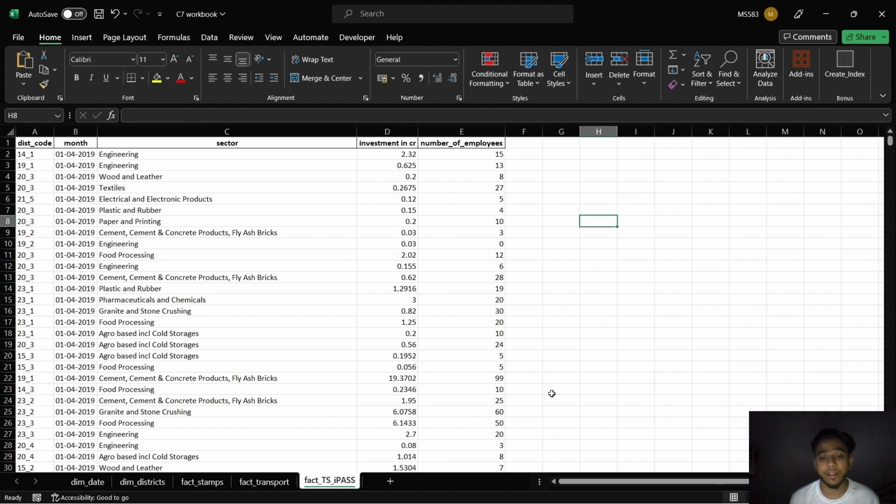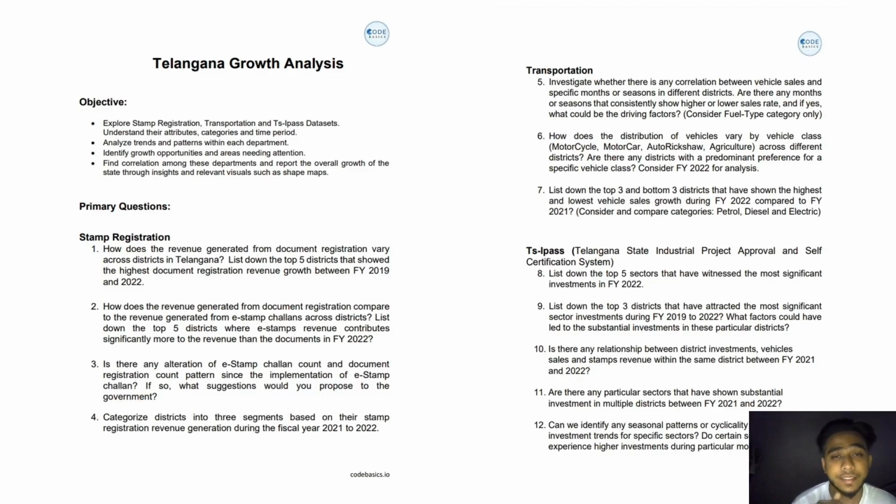And the data sets they have given us are incredible and well organized, with dimension tables that provide context and fact tables driving the data. It's like having a roadmap to understanding Telangana on a whole new level. So what we are going to do is uncover insights, patterns, and stories hidden within this Excel. And now the primary questions we are going to be answering in this project.